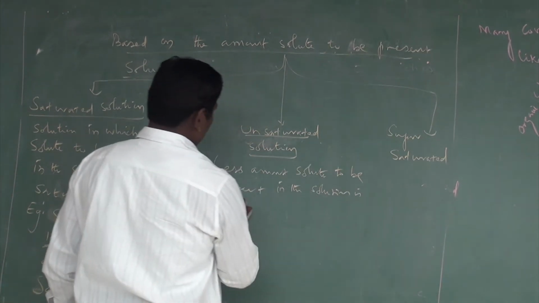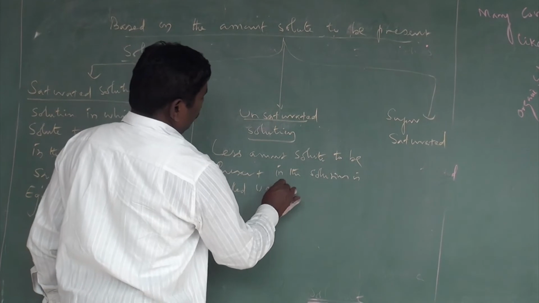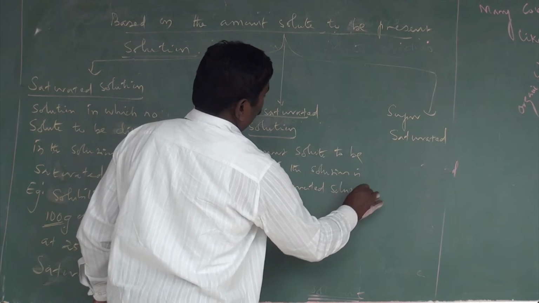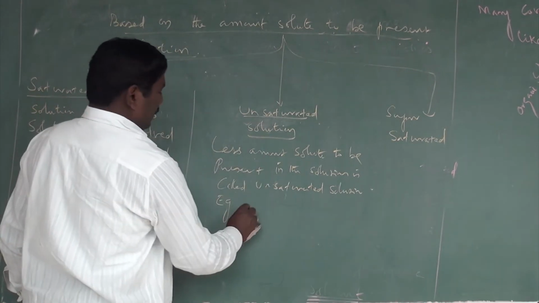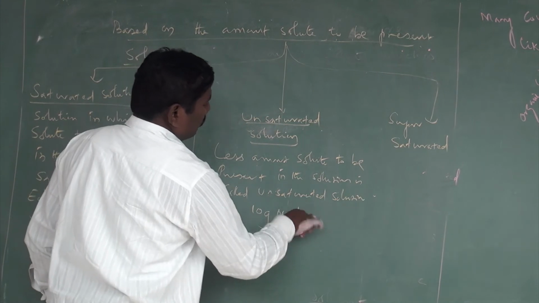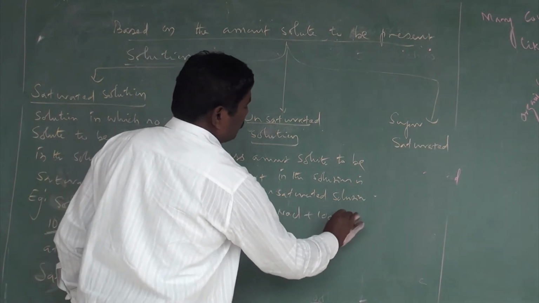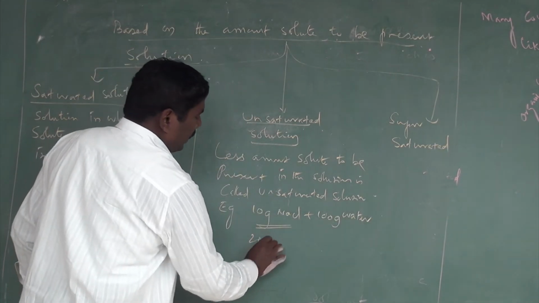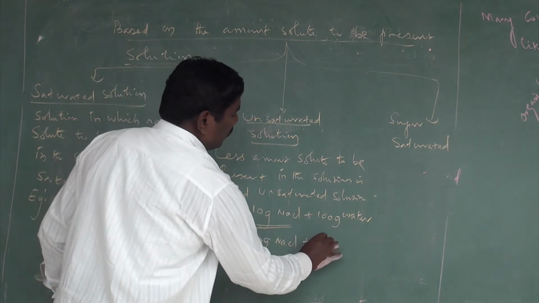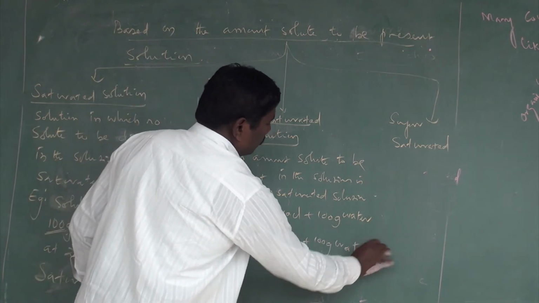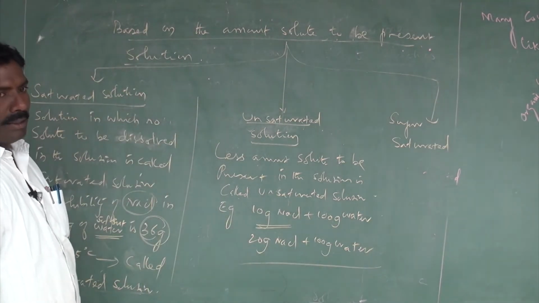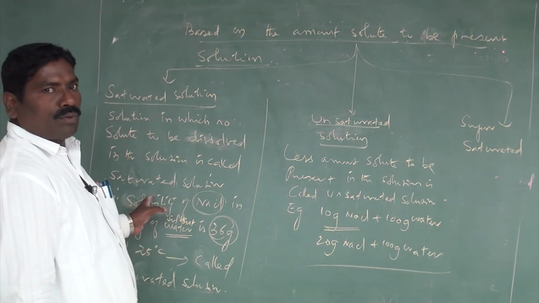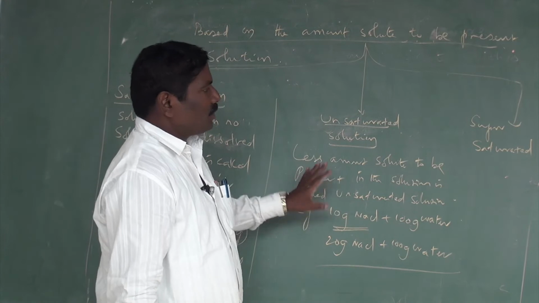For example, 10 grams or 20 grams of NaCl present in 100 grams of water is unsaturated. It does not contain more solute than the saturated amount, so it is called an unsaturated solution.